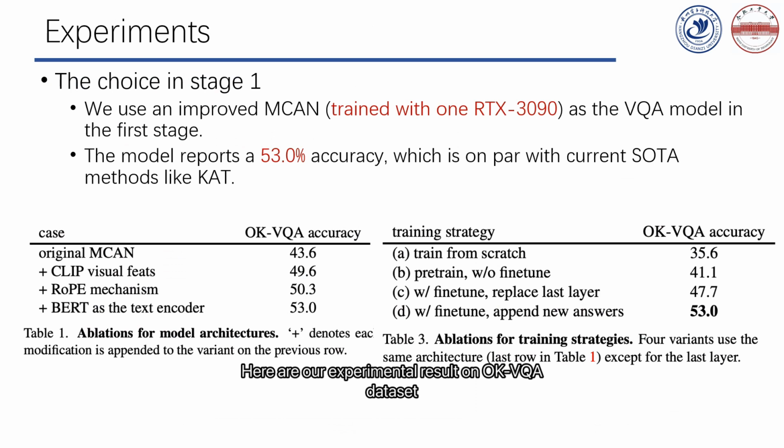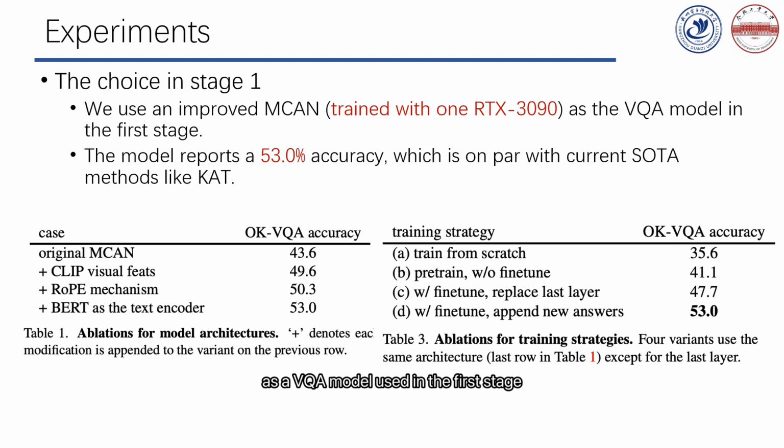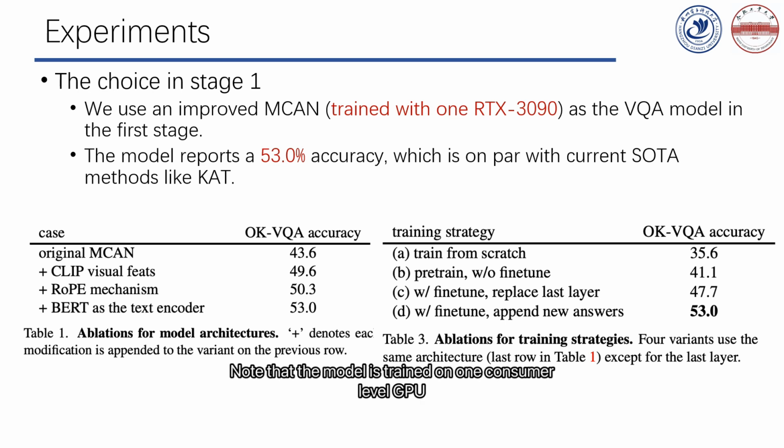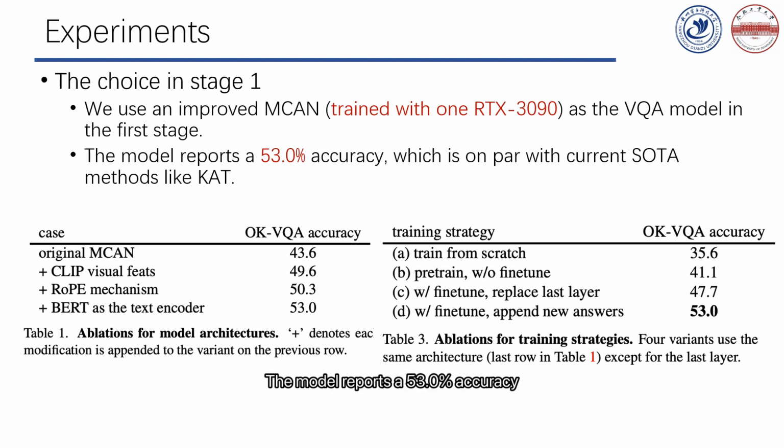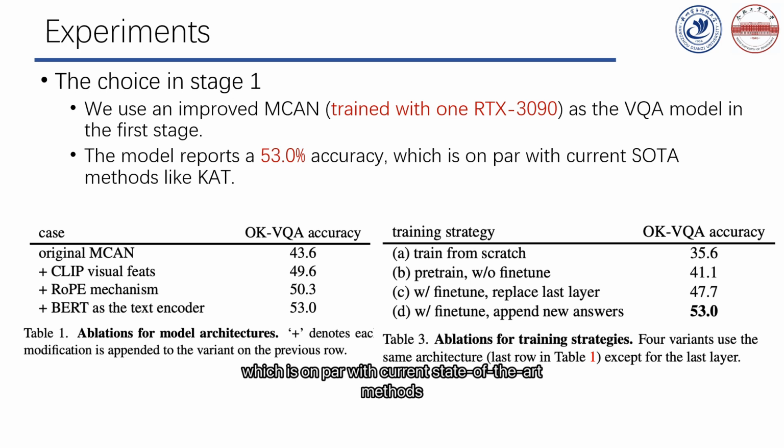Here are our experimental results on the OK-VQA dataset. To implement PROVIT, we use an improved MCAN model with careful parameter tuning as our VQA model used in the first stage. Note that the model is trained on one consumer-level GPU. The model reports 53-point accuracy, which is on par with current state-of-the-art methods.